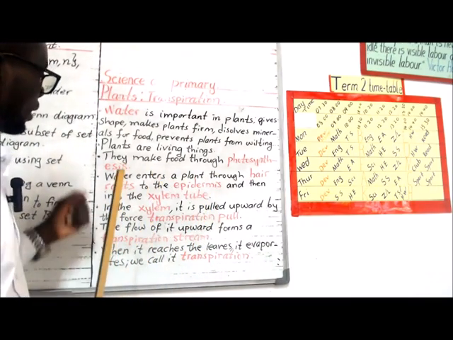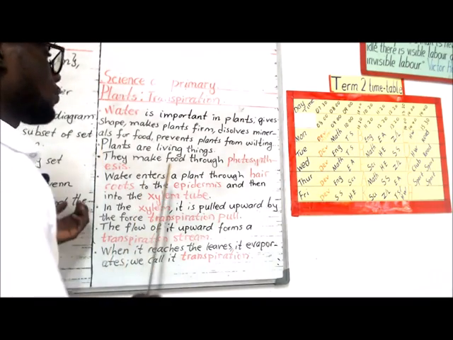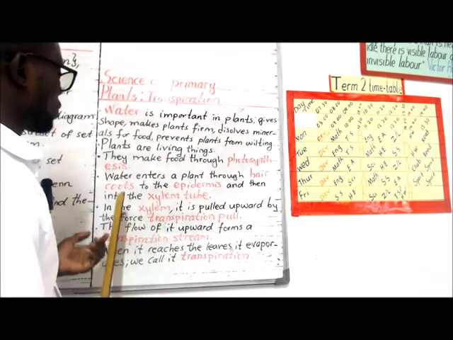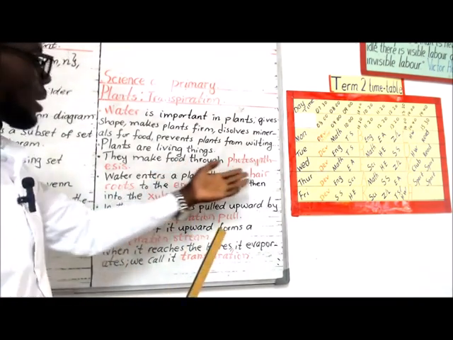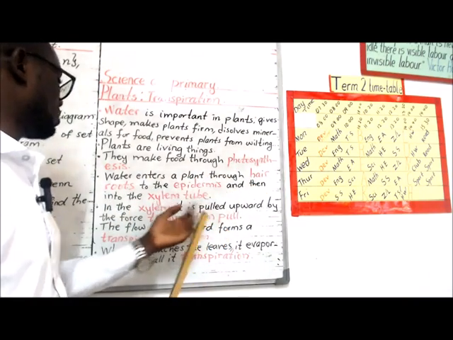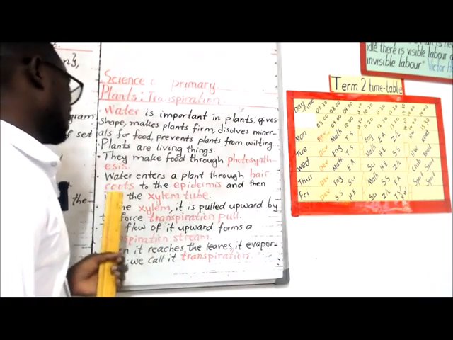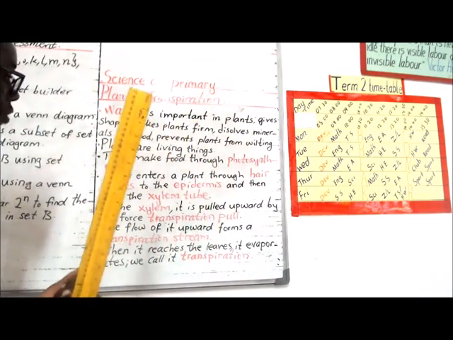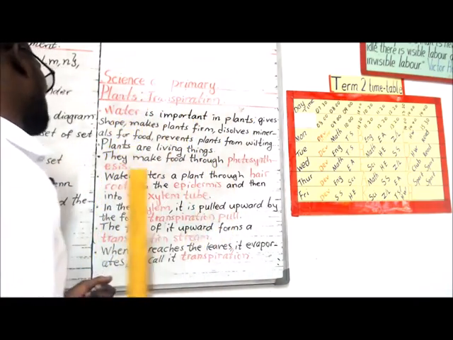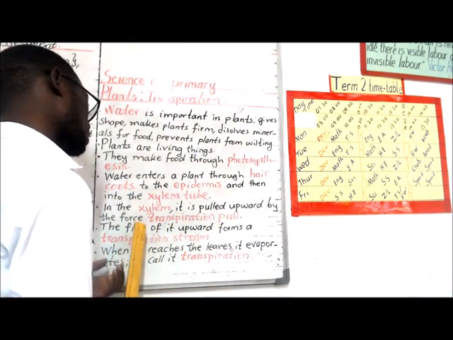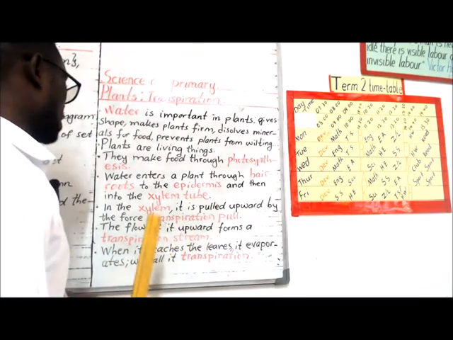And then water enters a plant through hair roots to the epidermis and then into the xylem tube. In the xylem tube it is pulled upward by the force called transpiration pull. The flow of this water going upward forms a transpiration stream.